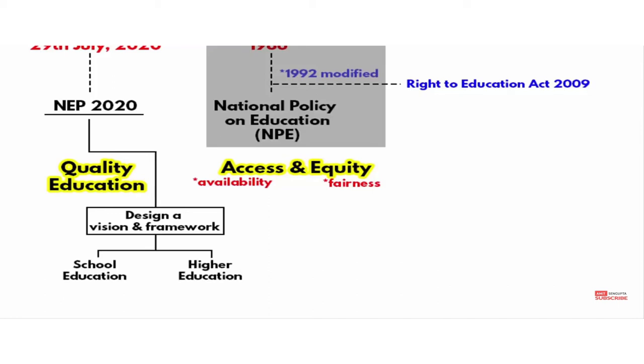But in quality education, what is going to change is to design a vision and framework.